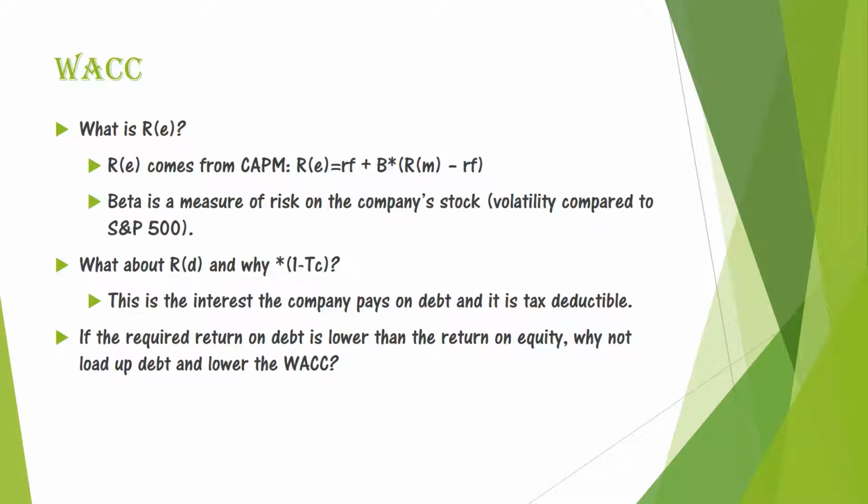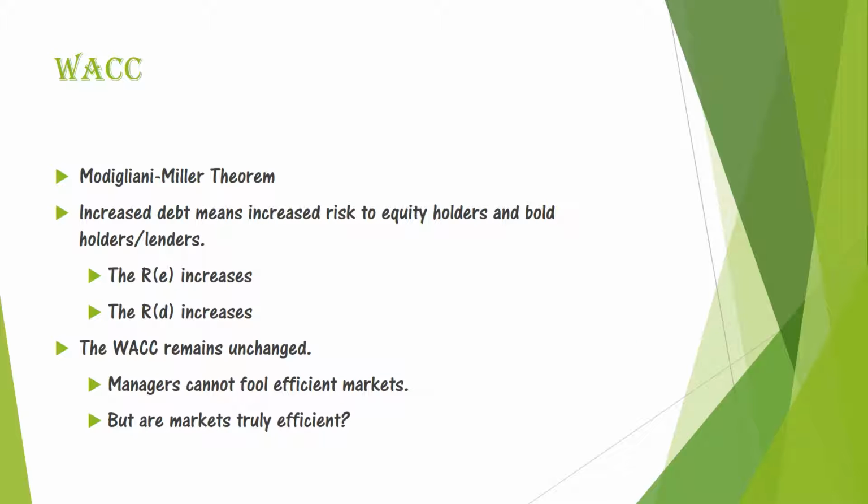If the required return on debt is lower than return on equity, which it usually is, we might want to know why don't we just load up on debt and lower the WACC. However, the Modigliani-Miller theorem suggests that a company cannot change their WACC.